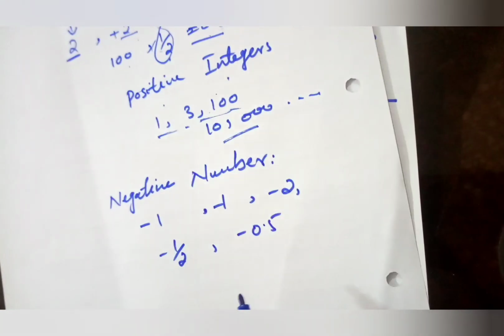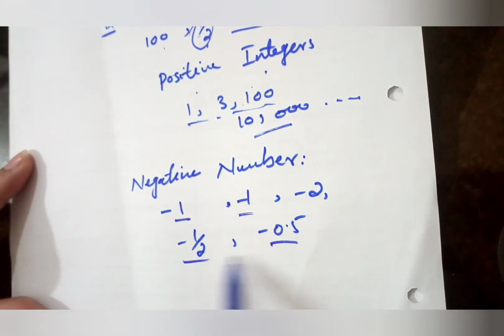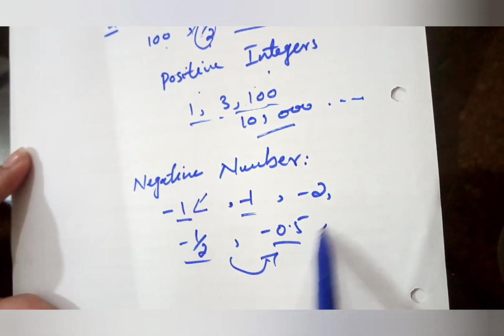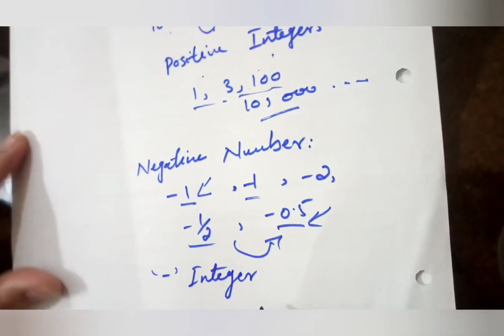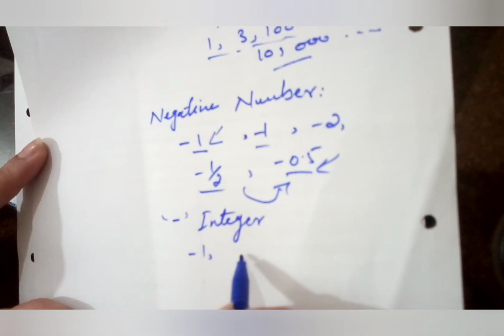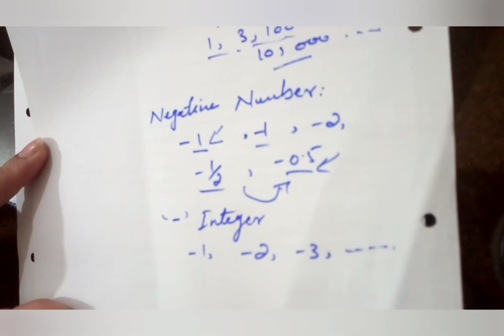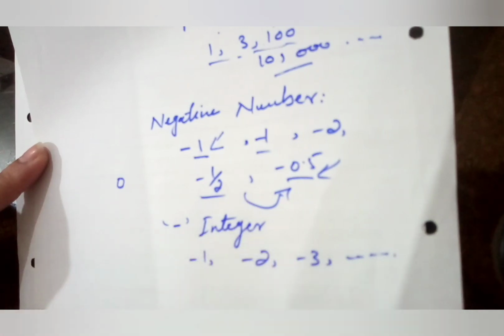When we are talking about numbers, a number contains the whole as well as fraction or point terms. Basically, the fraction term is converted into a point term. So number is a vast category that contains whole as well as fraction terms, whereas a negative integer is an integer that contains only negative whole numbers, minus 3 and so on. It can be any number. And one thing more, 0 is absolute. 0 doesn't contain any sign, not positive, not negative.